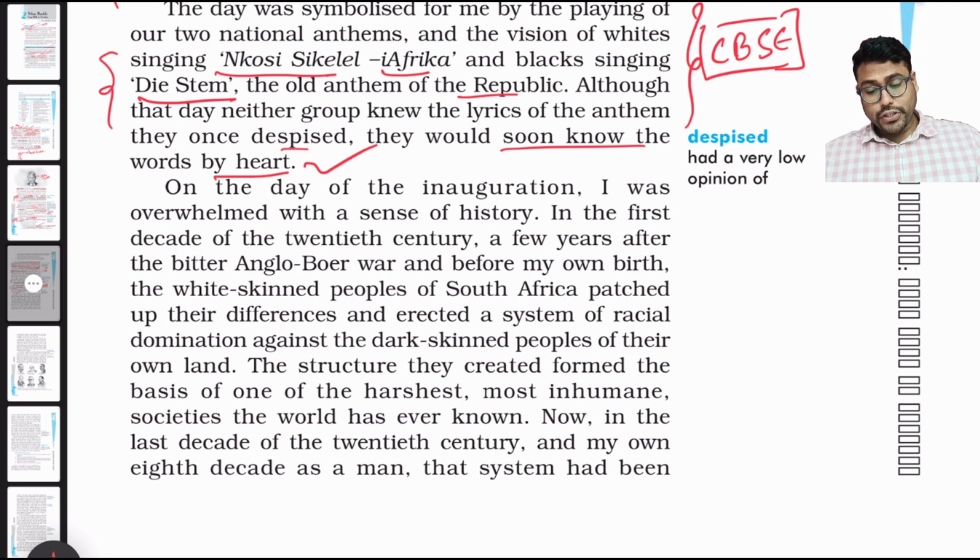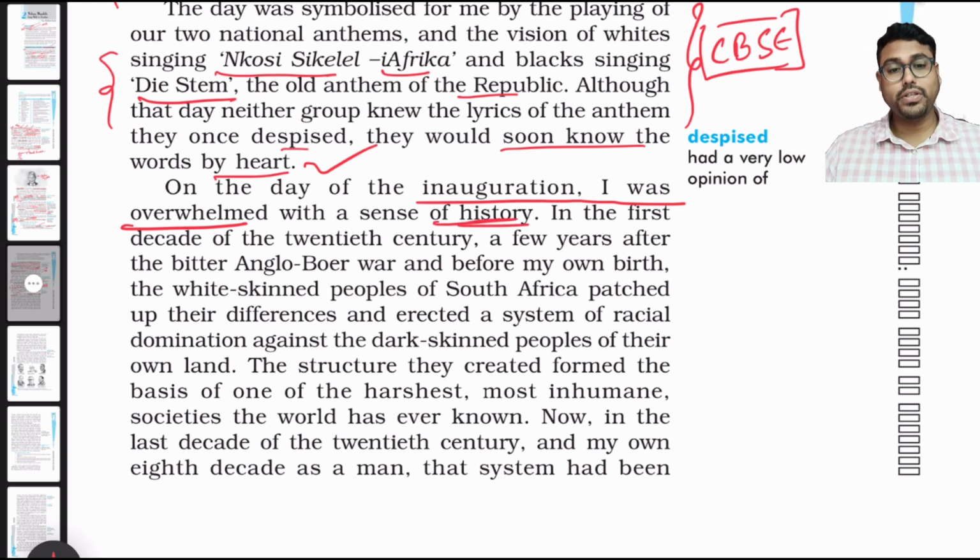On the day of inauguration, I was overwhelmed with a sense of history. Why was he overwhelmed with a sense of history? He was overwhelmed, means he was very emotional with the sense of history, all the historical things that happened, all the struggle. He was part of the revolutionary struggle that he, along with his comrades, along with his partner, had carried out. And he was really, really emotional about that.